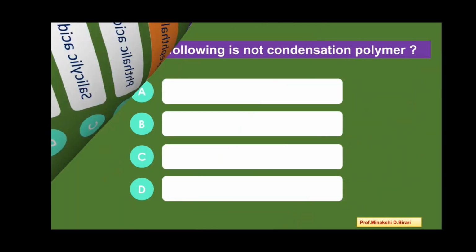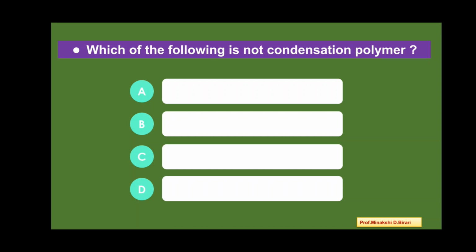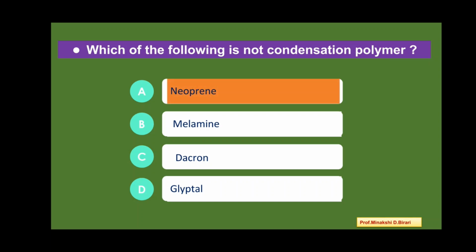Next question. Which of the following is not condensation polymer? First, neoprene, melamine, Dacron, and Glyptal. So among these options, which is not condensation polymer? Option A, neoprene, it is not condensation polymer.